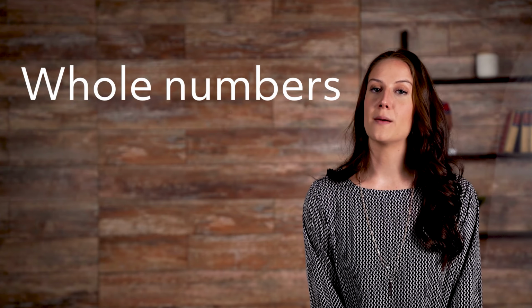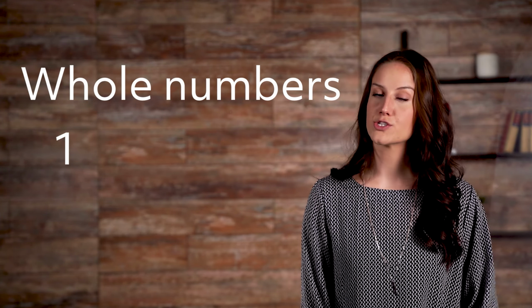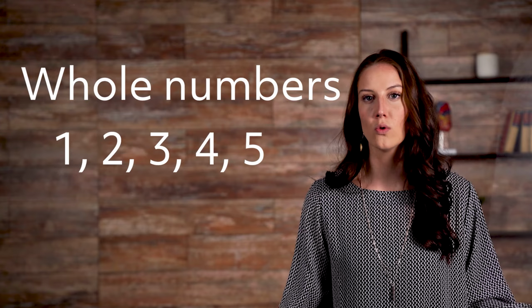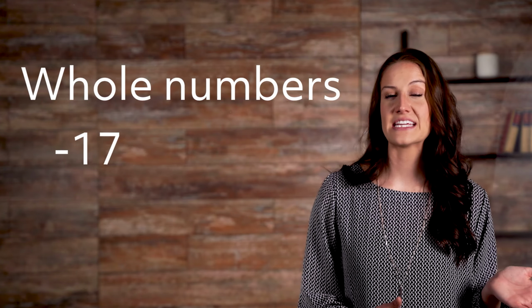Whole numbers are numbers that we count with. 1, 2, 3, 4, and 5 are all whole numbers. So are -17 and 0. Whole numbers do not have fractions or decimals. All whole numbers are called integers. Integers can be positive or negative whole numbers.